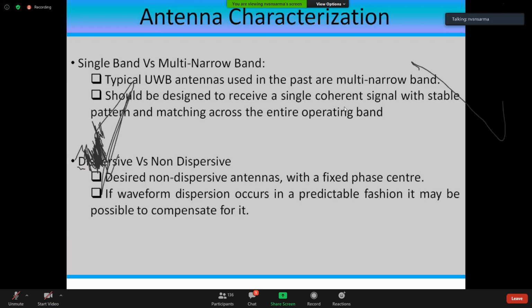The bandwidths may be the same, and the center frequencies are slightly changing over the entire frequency range of interest. So stagger tuning type of things will be used. Staggered antenna systems are designed.